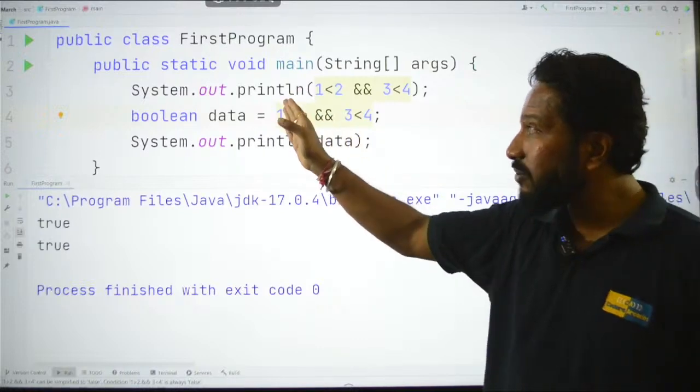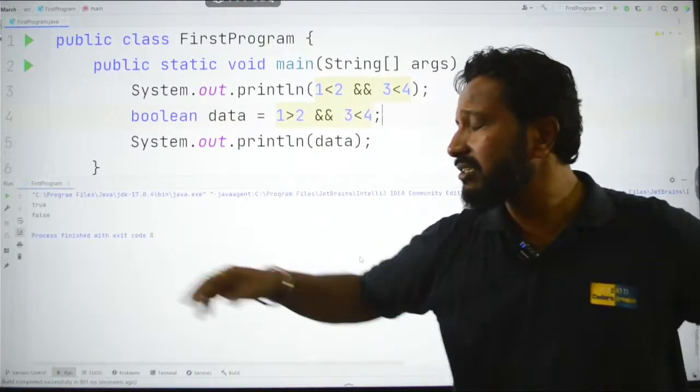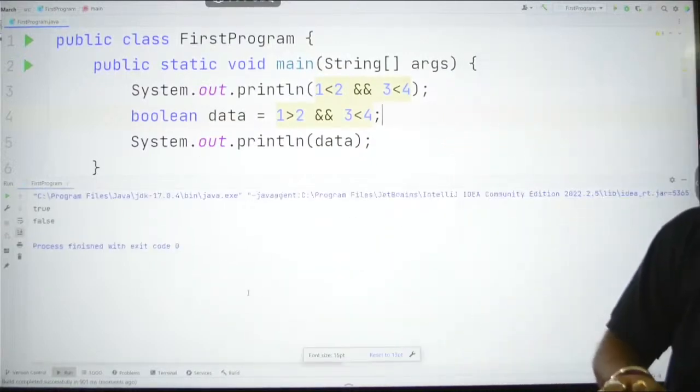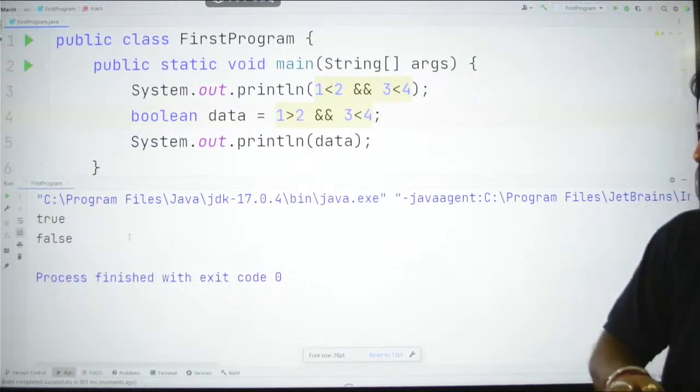But here 1 is false, 1 is true. So, ultimately it will end up in what? False only. If you see this, this becomes false, the second one. When I have printed the data, the second one is for the false one, right? So, here we are getting it as false.